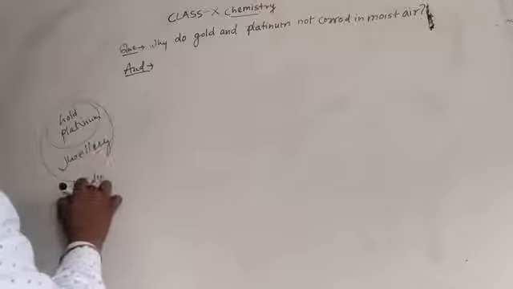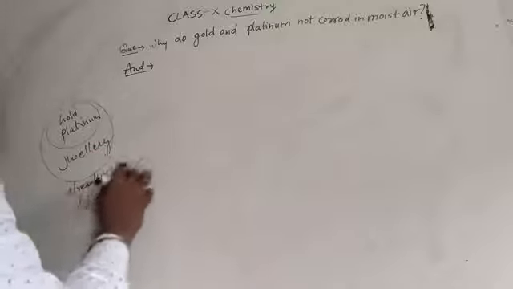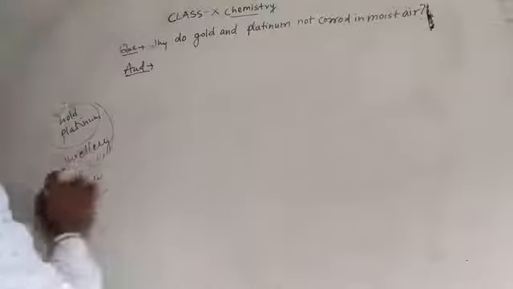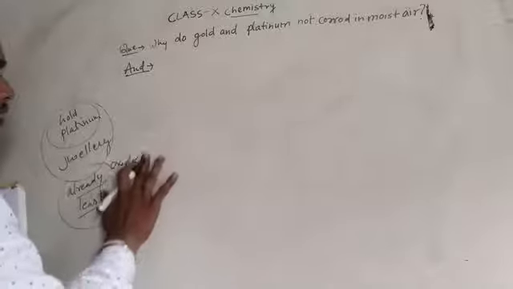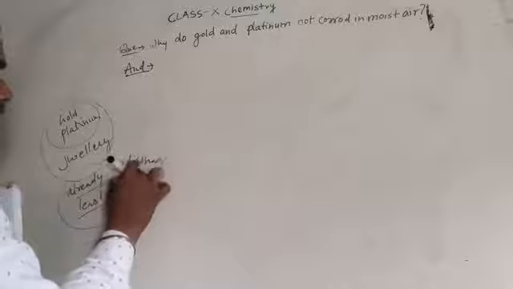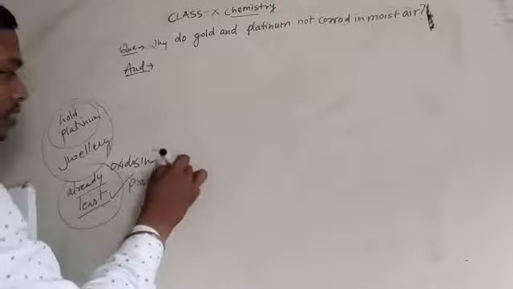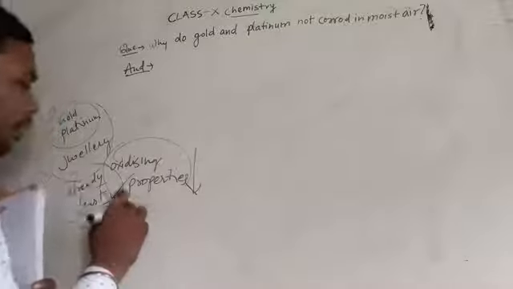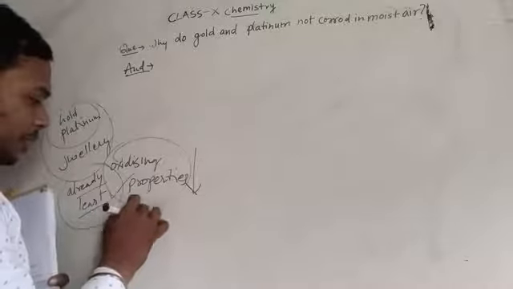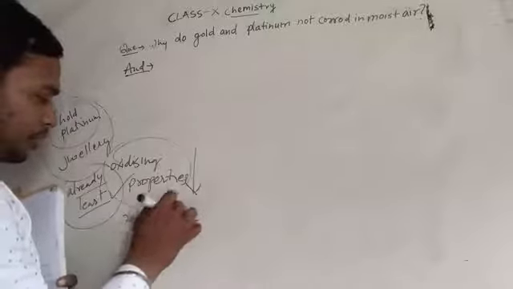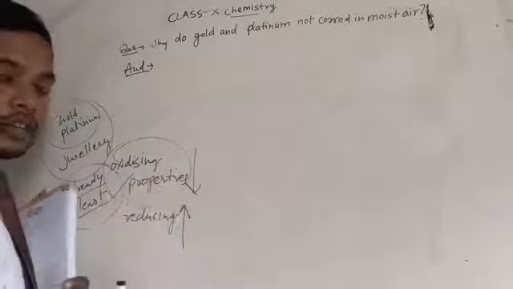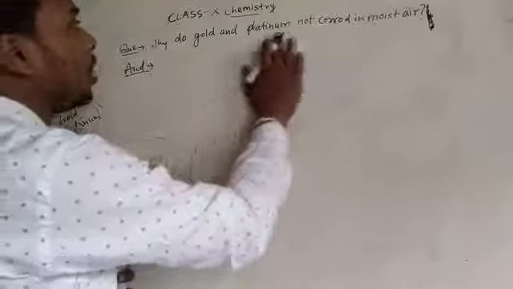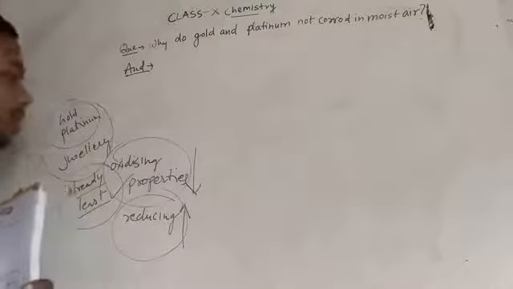These metals are least reactive, so their oxidizing property is lower, whereas their reducing property is higher. So in this way, gold and platinum do not corrode in moist air.